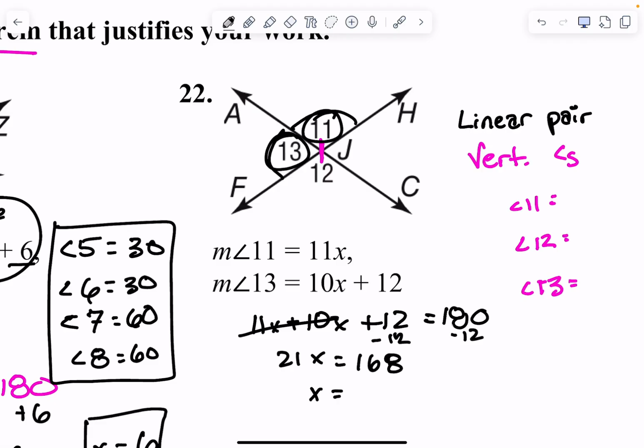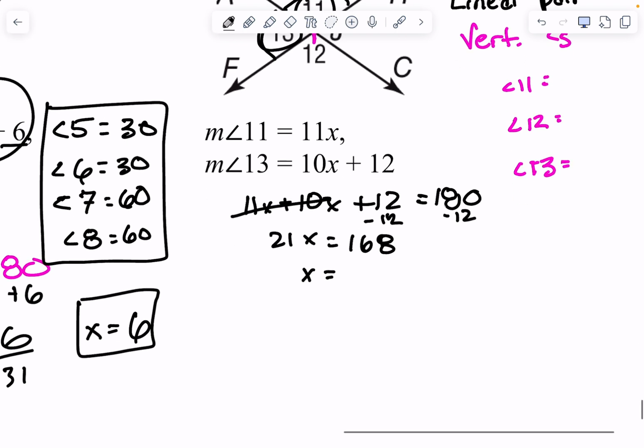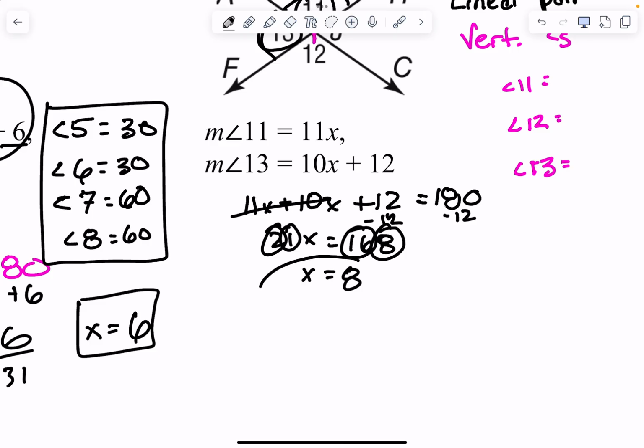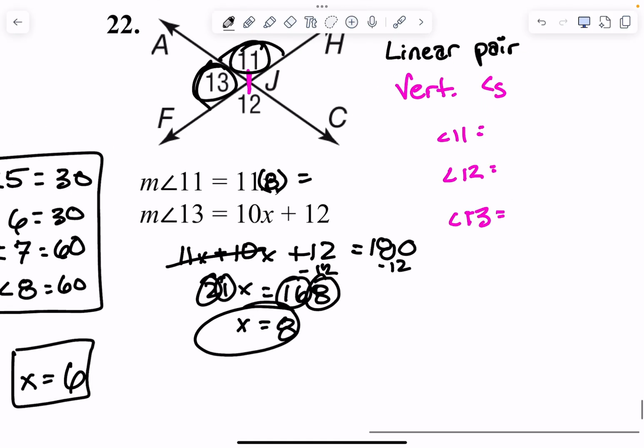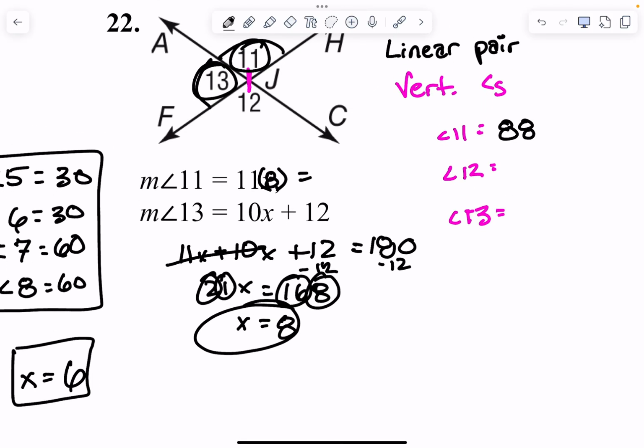And if I divide by 21, you get something like, that divides kind of nice, I think. 8. Right? Look at the ones place. Like 8 divided by 1 is 8. 16 divided by 2 is 8, right? So 8. X is 8. If we plug in 8 right here, in for 11, 11 is going to be 88, which means that 12 is also 88 because they're vertical angles, okay?